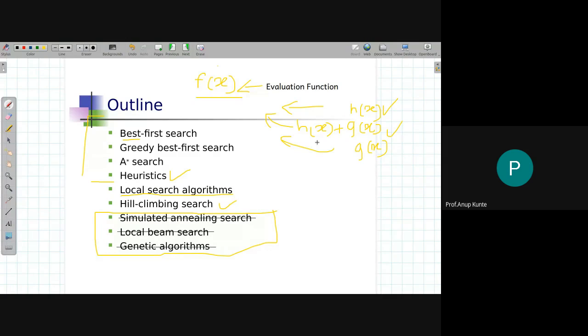Now, before we start any other discussion, let me tell you what these functions are and what their names are. As I told you, f(x) means the evaluation function.